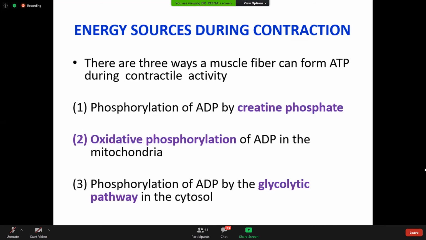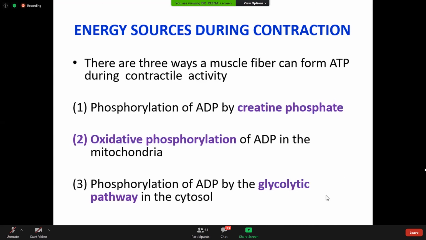And this ATP we get from 3 different sources: phosphorylation of ADP by creatine phosphate, oxidative phosphorylation that occurs in mitochondria, and glycolytic pathways.